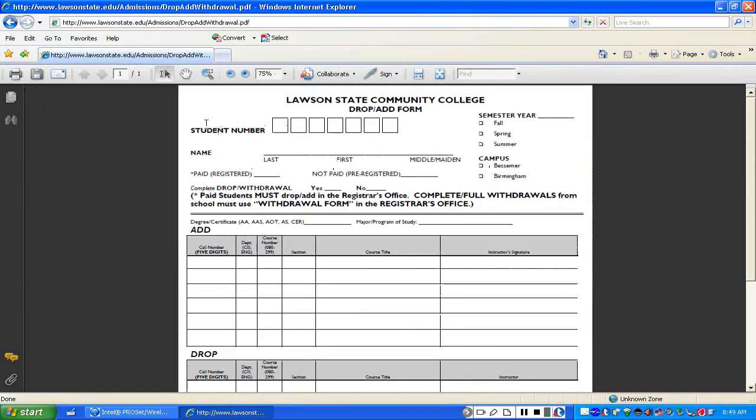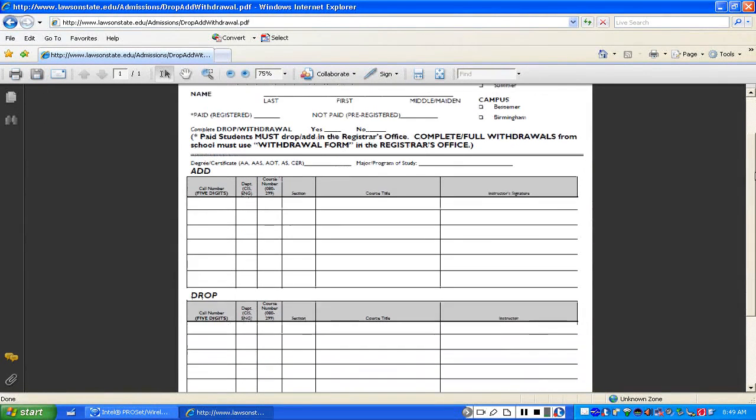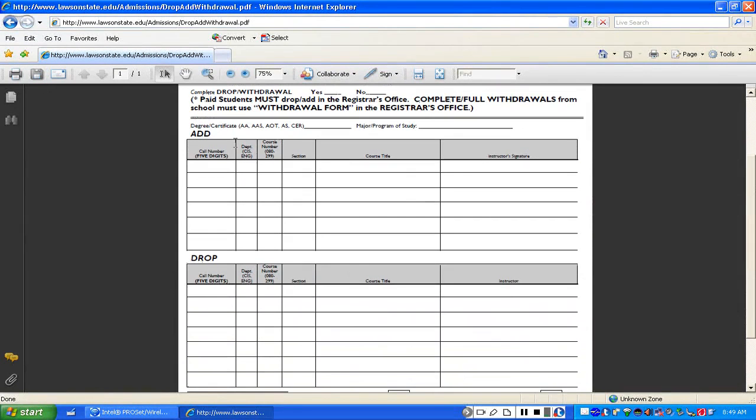Now there's that famous student number. Now you're quite familiar with that. The name and information, right? Whether you are paid, that means you're registered, or not paid. Hopefully you are already paid. Let's scroll down. And you have the courses that you're going to add. Notice that they go up here in this window. And the courses that you're going to drop, or the course you're dropping, goes below.